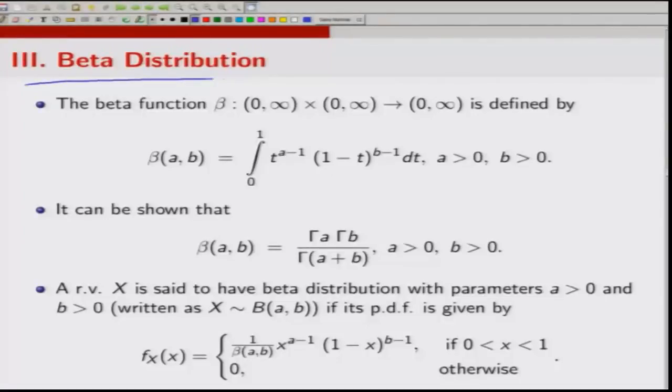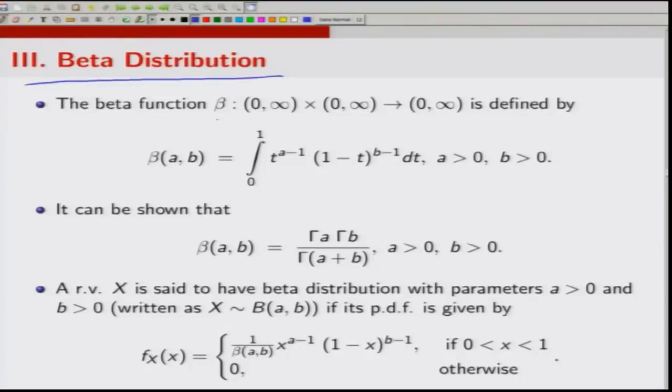So, the next distribution in the list of absolutely continuous distributions is the beta distribution. Before I introduce the beta distribution, let me introduce the beta function. A beta function is a function of two positive real numbers, defined on (0, infinity) cross (0, infinity), and it takes values in (0, infinity). It is defined by beta(a, b) as the integral from 0 to 1 of t to power a minus 1, (1 minus t) to power b minus 1 dt.